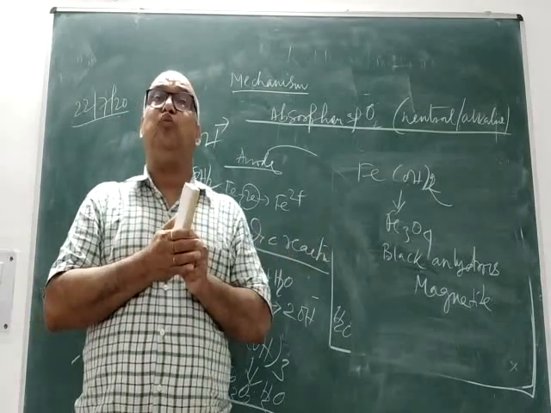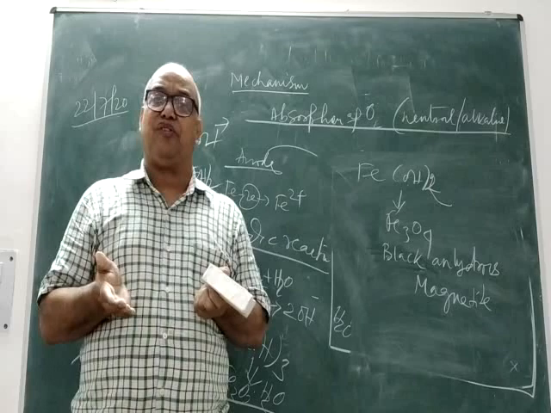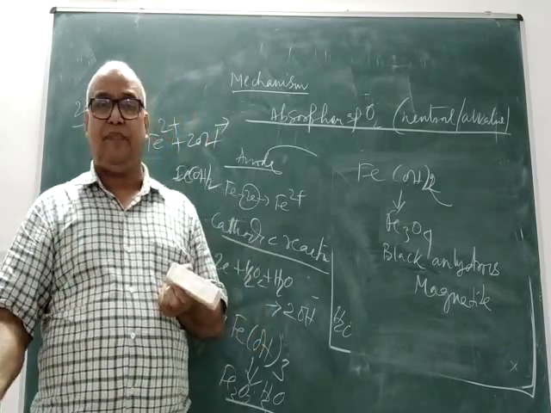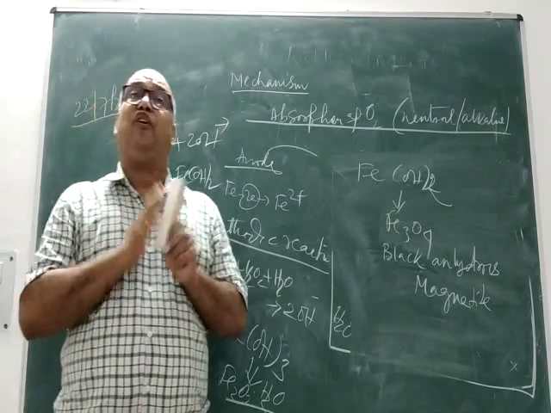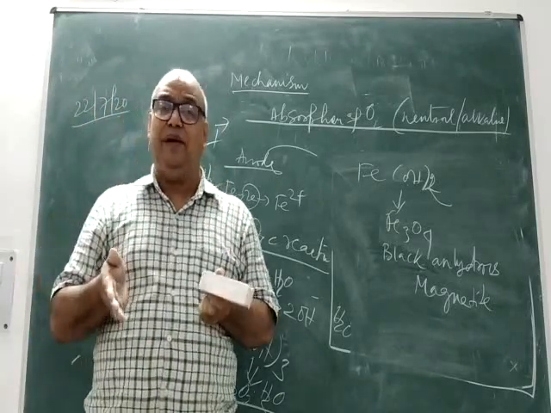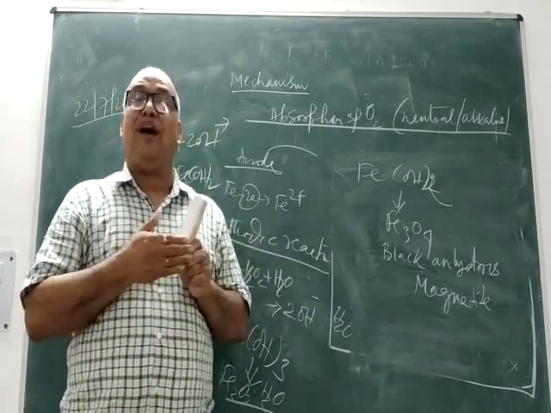Now Fe2+ and 2OH minus will react together to produce ferrous hydroxide. If oxygen supply is limited, it will be rearranged to Fe3O4. But if oxygen is sufficient, it will be further oxidized to Fe(OH)3, which corresponds to yellow rust.